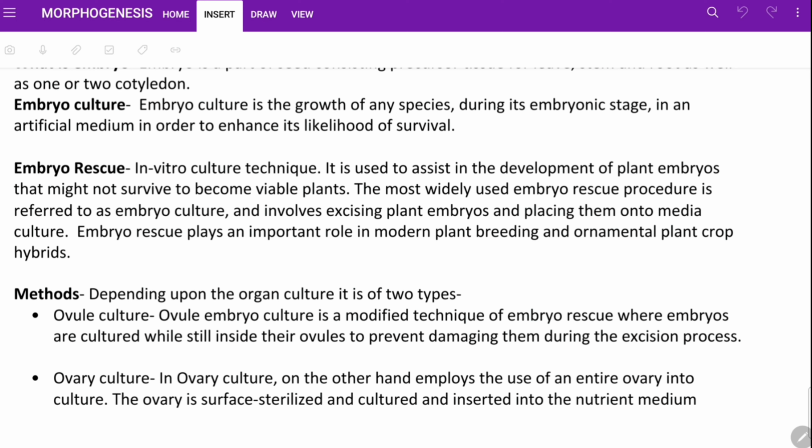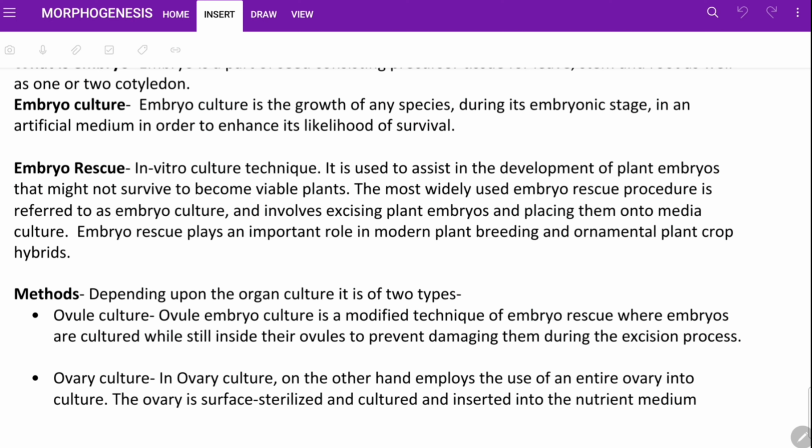The most widely used embryo rescue procedure is referred to as embryo culture and involves existing plant embryos and placing them onto media culture. Embryo rescue plays an important role in modern plant breeding and ornamental plant crop hybrid.